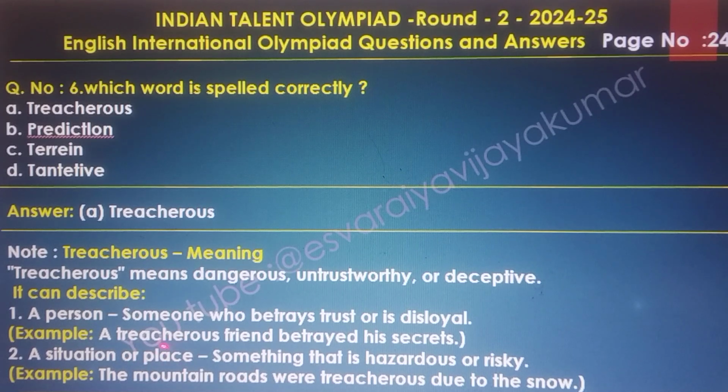Example: a treacherous friend betrayed his secrets. And the second one, a situation or place that is hazardous or risky. Example: the mountain roads were treacherous due to the snow.